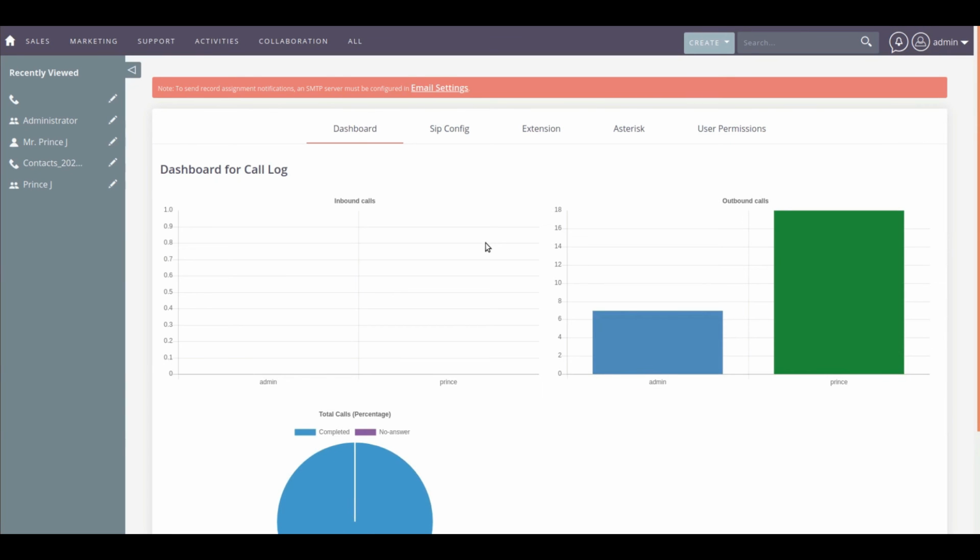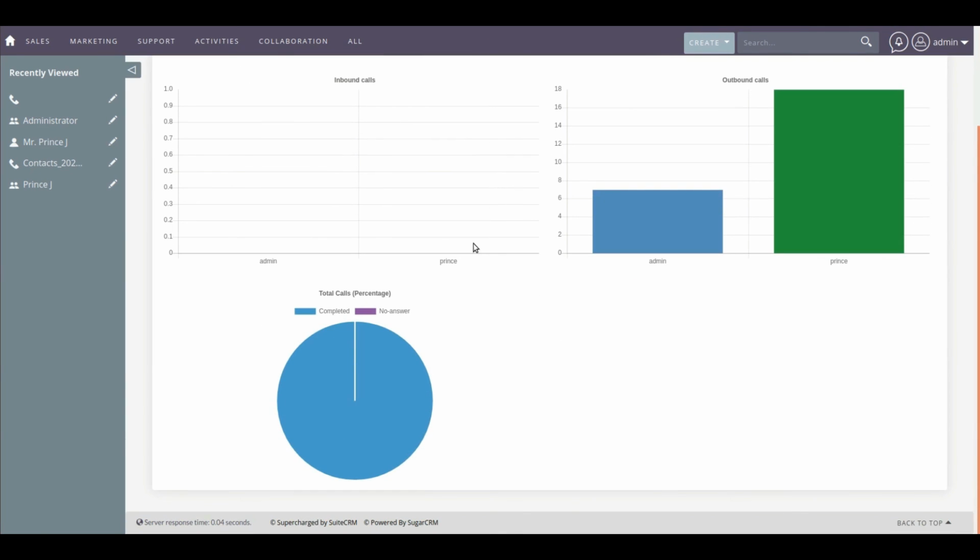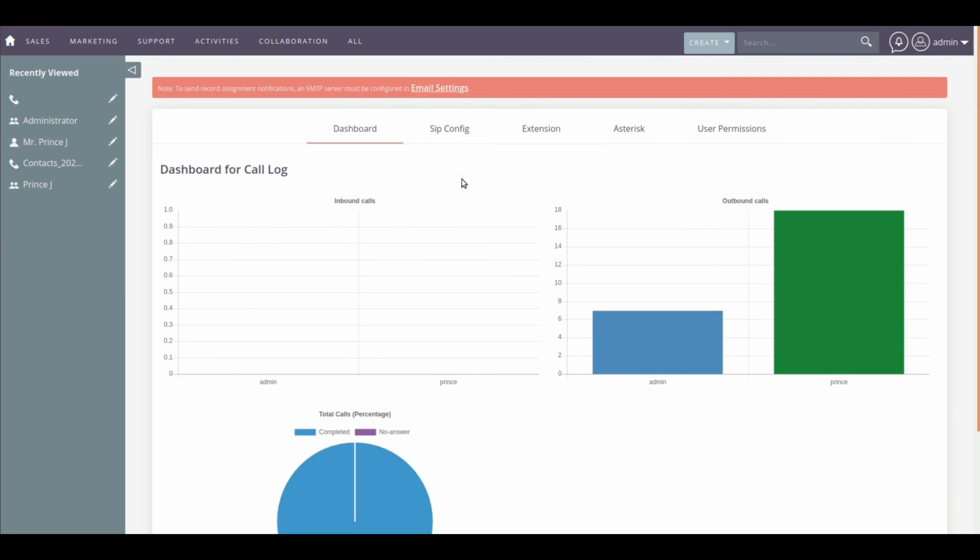The dashboard view of SuiteCRM Asterisk Connector gives you the details of the number of calls answered, inbound and outbound calls, and calls unanswered. SuiteCRM Asterisk Connector makes it super easy for you to communicate with prospects.